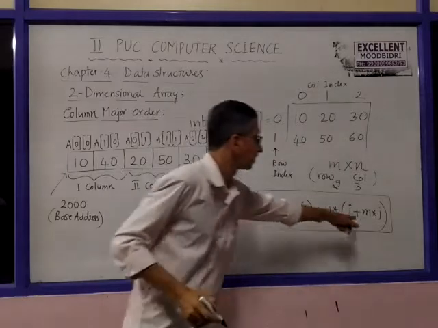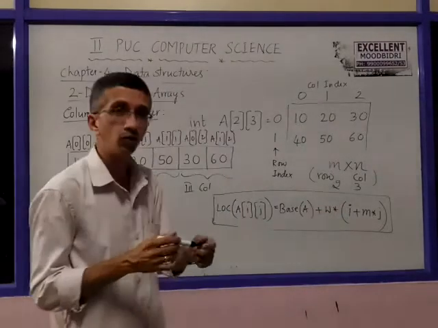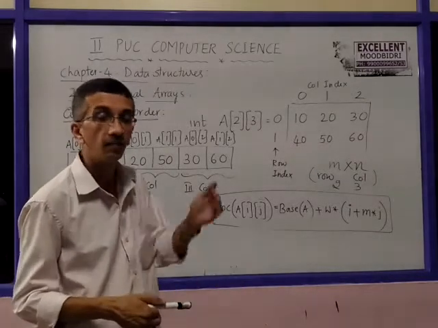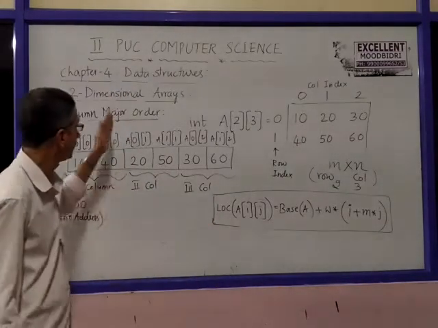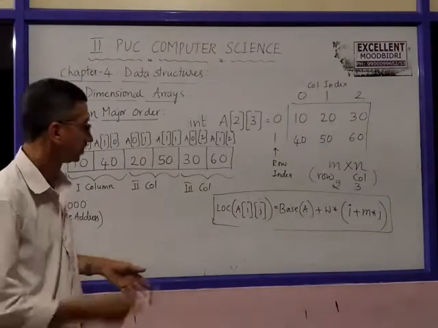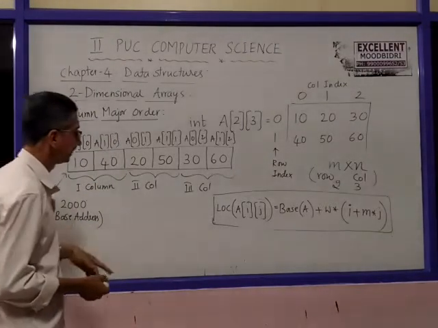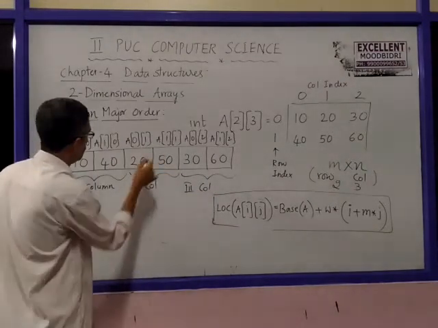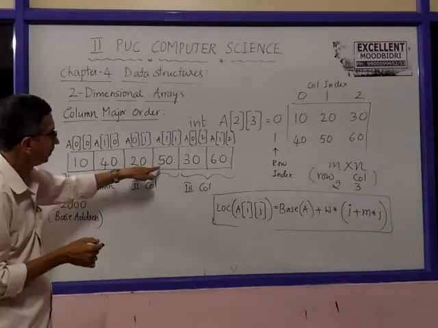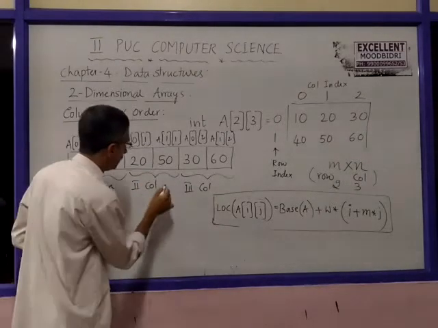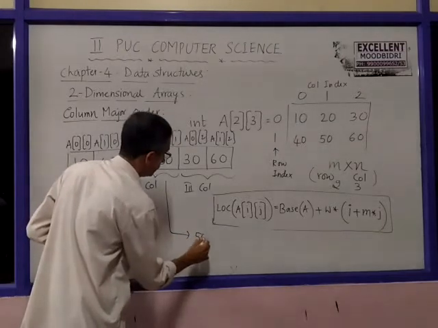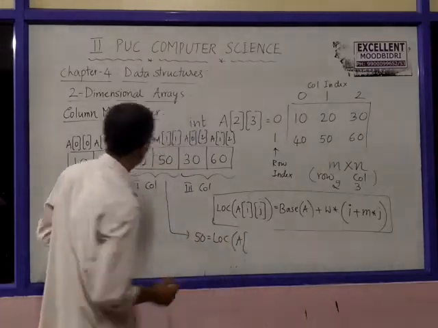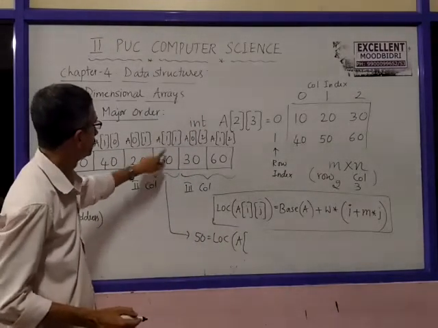So here m comes. Here we refer to the number of rows but not the number of columns, because it is a column measure order. The number of rows is required for us, correct? Because the items are stored column wise. Now let us take an example for the same thing. Suppose we take the address of the item 50. So this is the location of A of 1, 1.